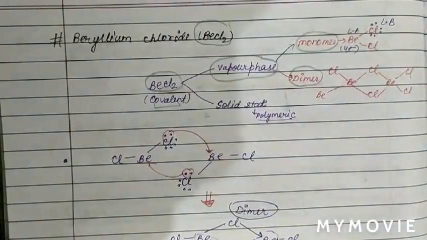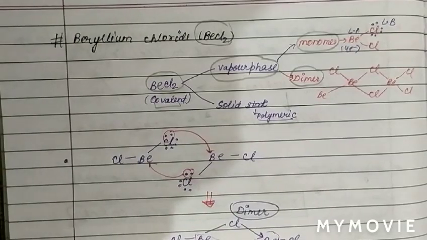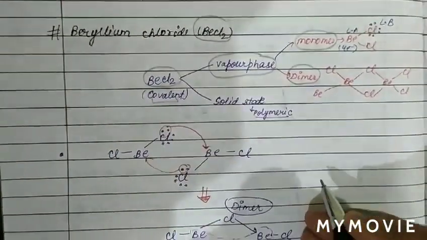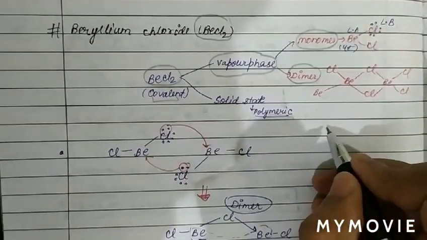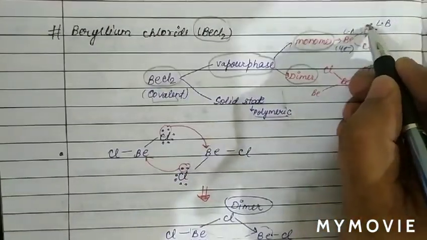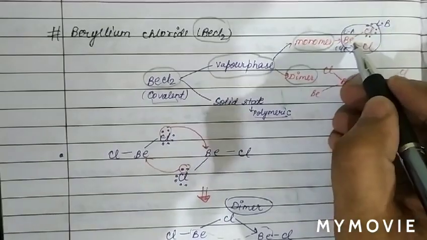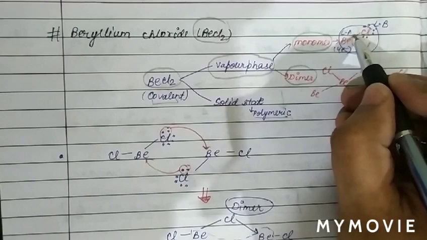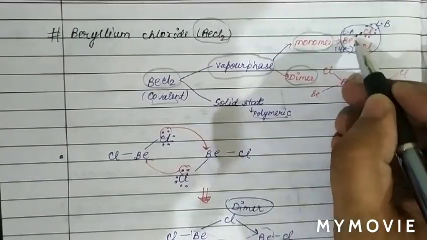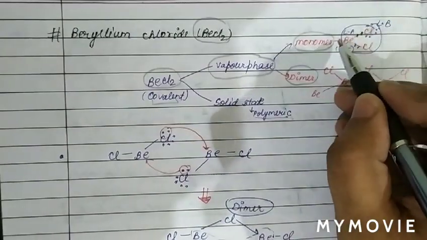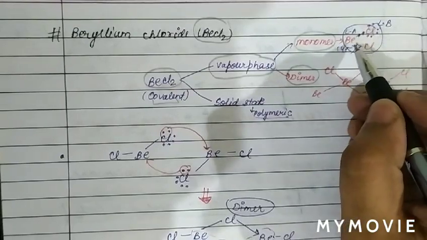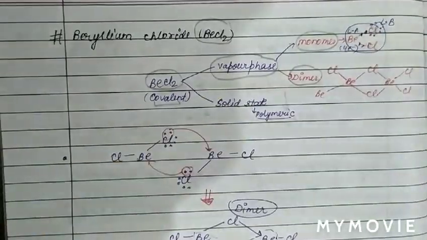See how BeCl2 exists in the form of monomer and dimer. When it exists in the form of monomer, the structure is BeCl2 like this. We can see BeCl2 is a Lewis acid. Why? Around beryllium, how many electrons are there? 1, 2, 3, 4. So the central atom has an incomplete octet. Due to this, BeCl2 acts as a Lewis acid.